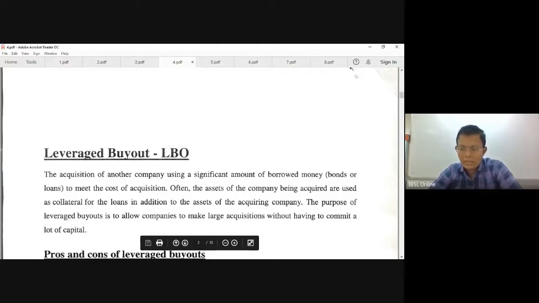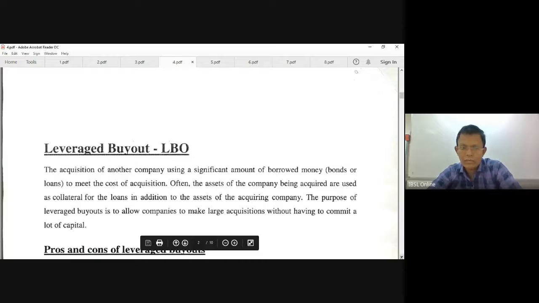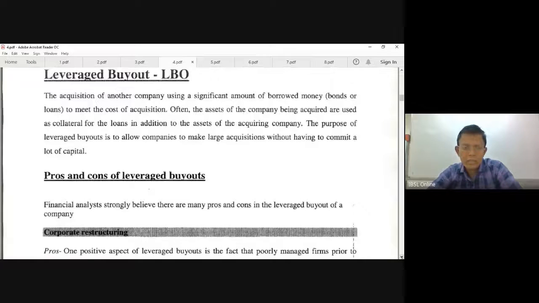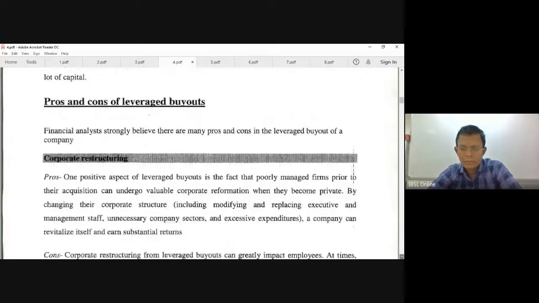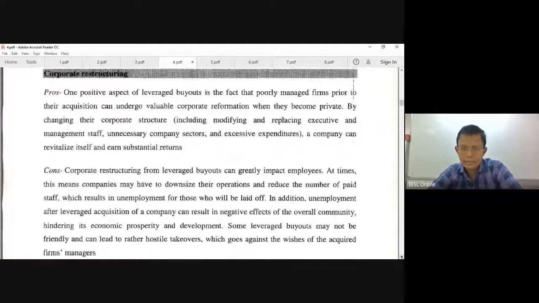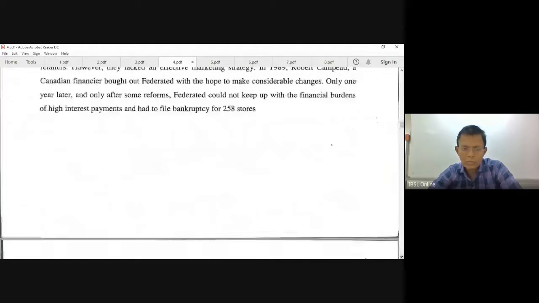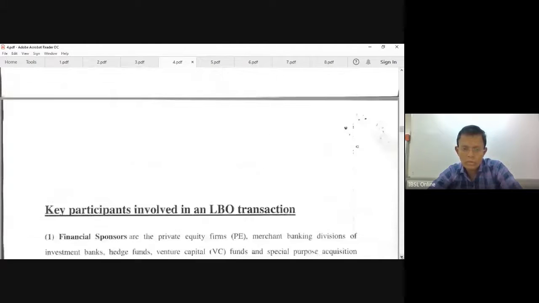The examiner has tested only the literal meanings for 5 marks each, but there can be a comprehensive type of question. So I have given you all these advantages and disadvantages of buyouts and everything. Just keep in mind, this can be tested, right? And management buyout is also an important term.